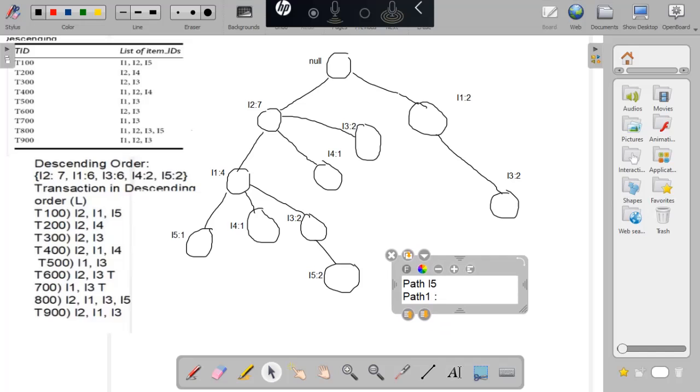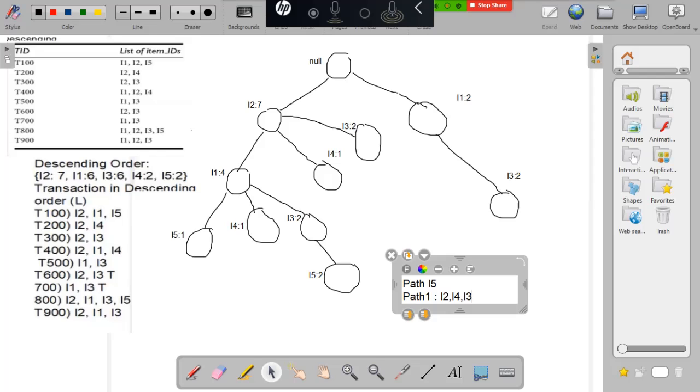Path one is how to reach I5. I2, I4, I3. I2, then I4, then I3. So you have to mention, okay, the I5.